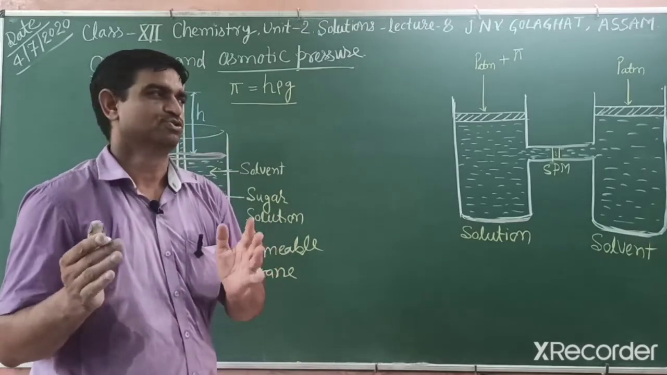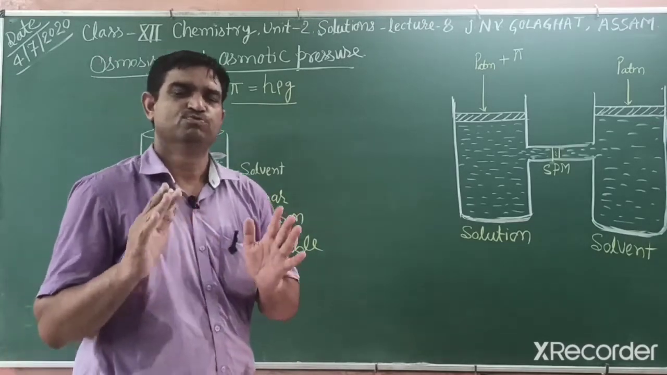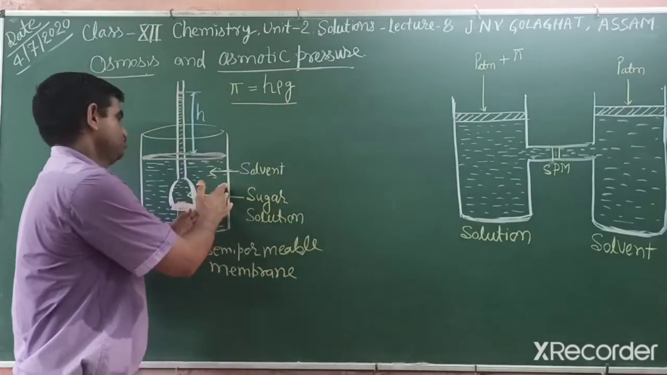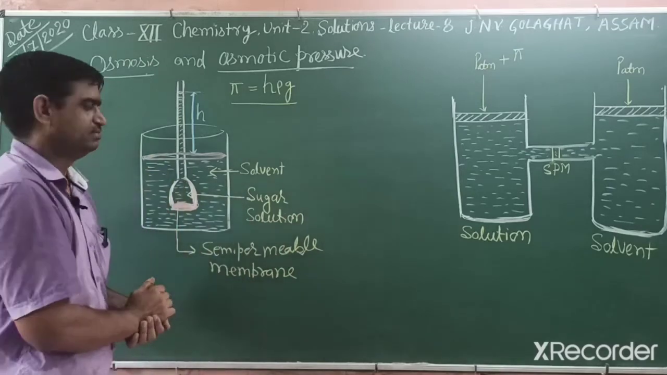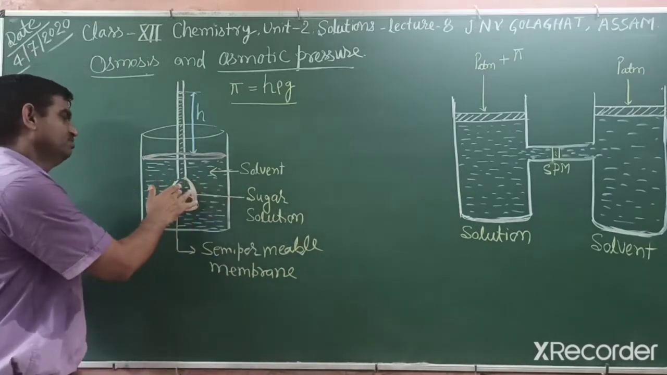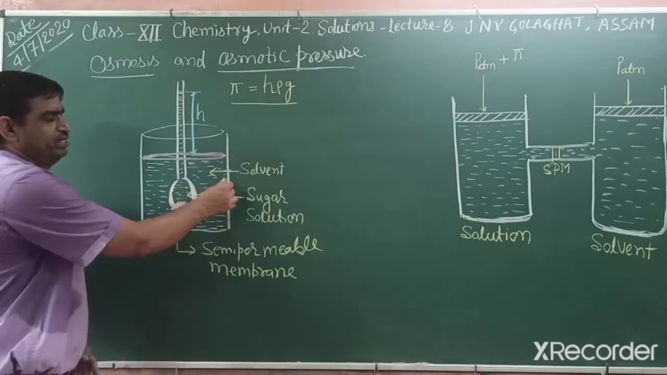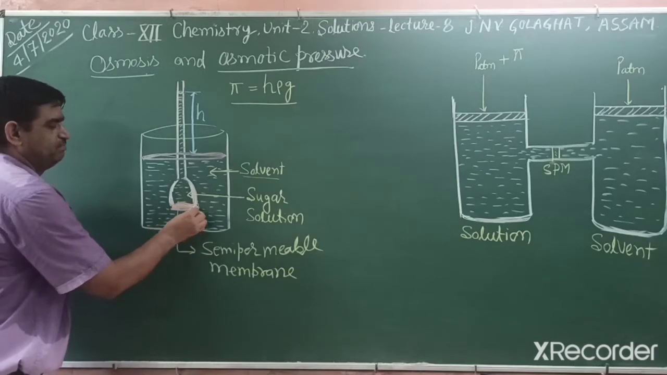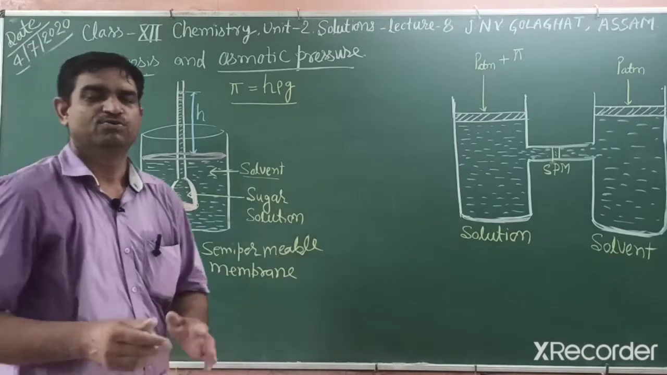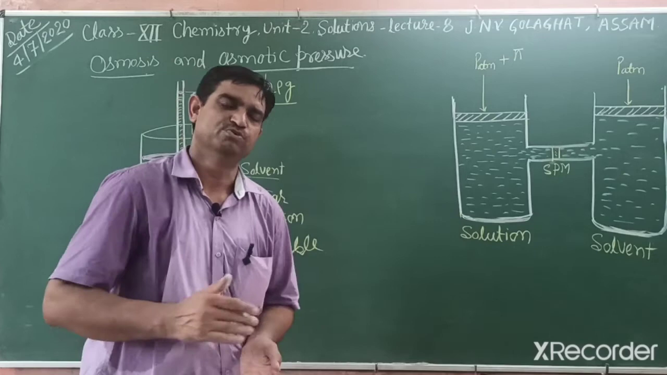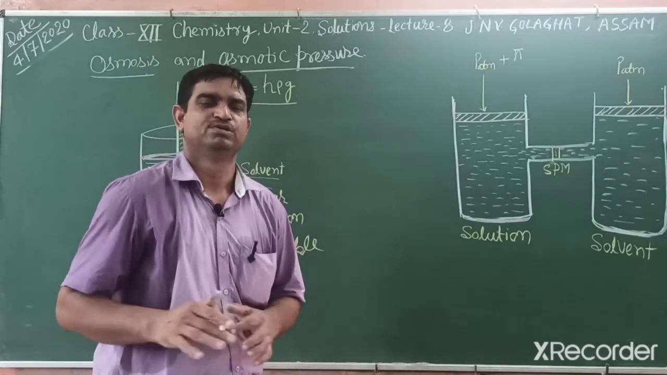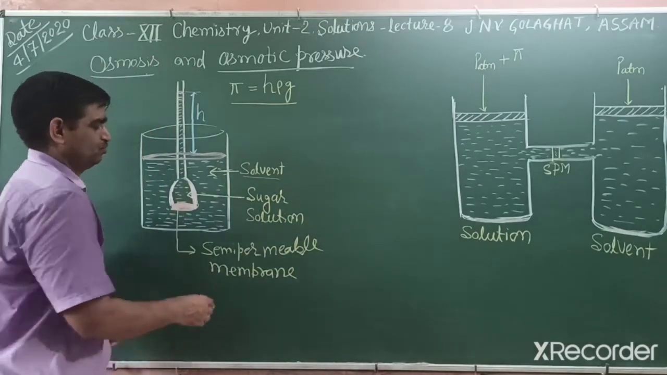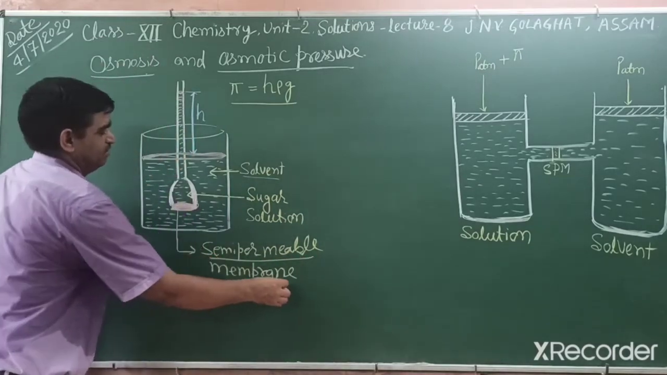So students, osmosis is a process, the movement of solvent particles from the solvent to the solution side. It means from lower concentration to higher concentration. It is the movement of solvent particles through a semi-permeable membrane. In that membrane, only selective particles can move, only solvent particles can move. Solute particles cannot move due to size or other reasons. So that is known as a semi-permeable membrane.